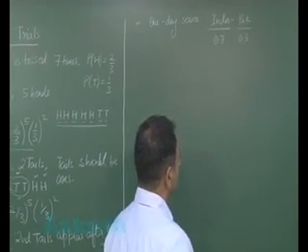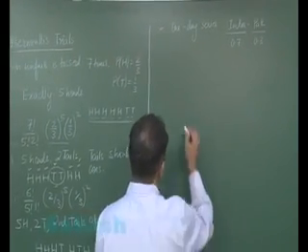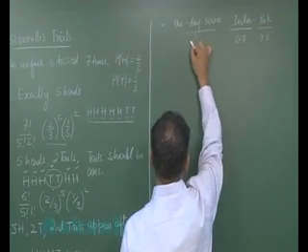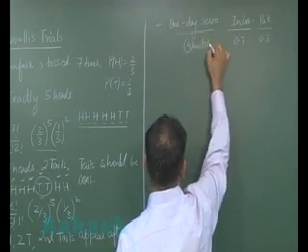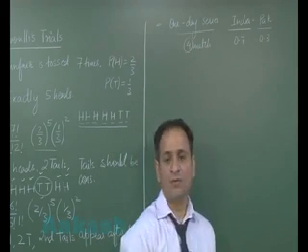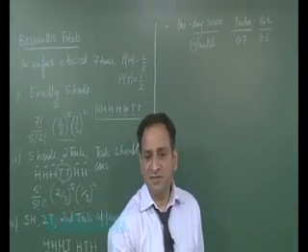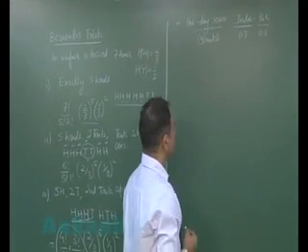That means no match ends in a draw, and it's a 4 match one day series. Now we have to find out what is the probability of India winning the series. It is a very straight problem for us.